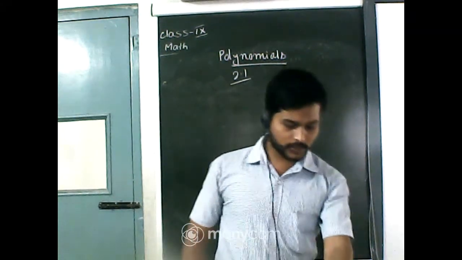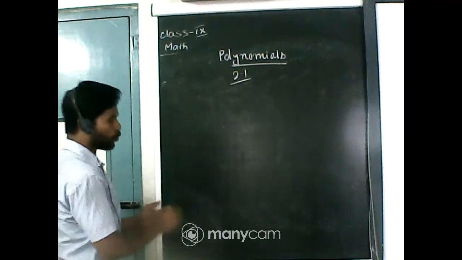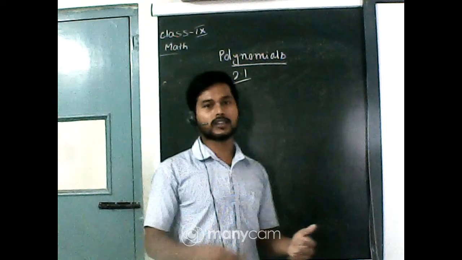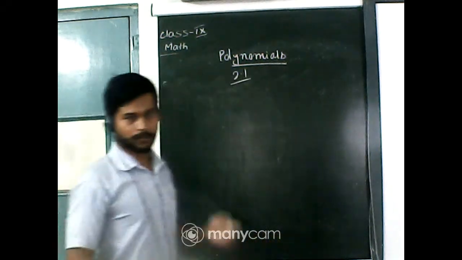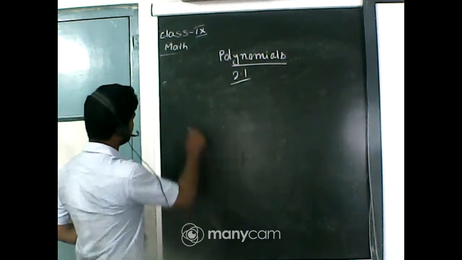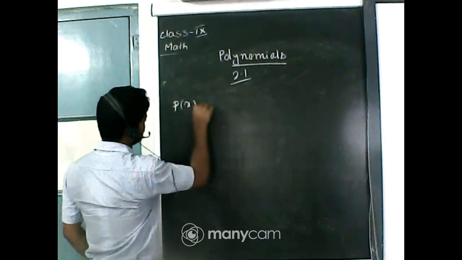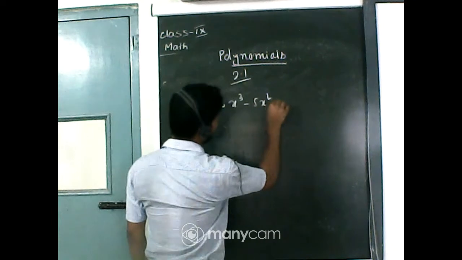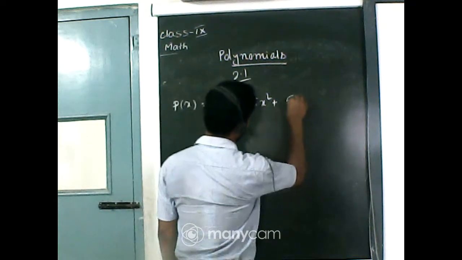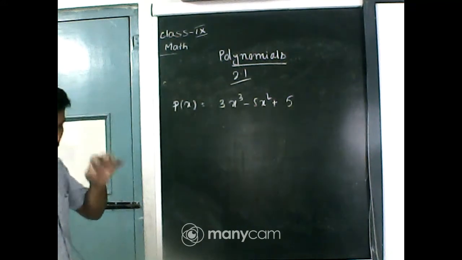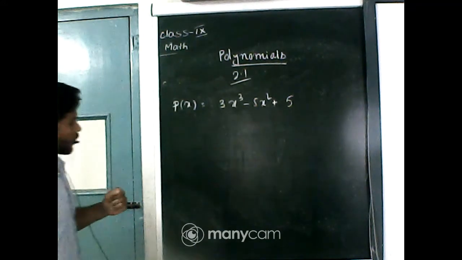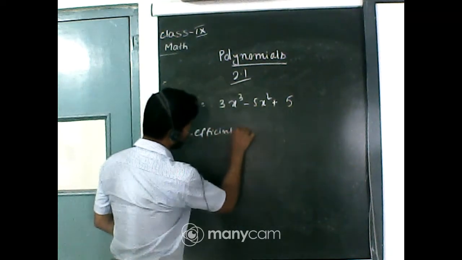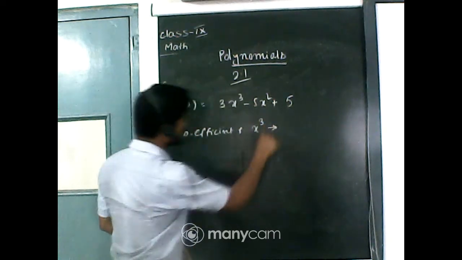Write the coefficient of x square in the following expression. We have to write the coefficient. So let us recall what is the coefficient of a term of an expression. Let us consider a polynomial p of x equal to 3x cube minus 5x square plus 5. Okay, now I'm asking you a few questions. Tell me, what is the coefficient of x cube in this expression?